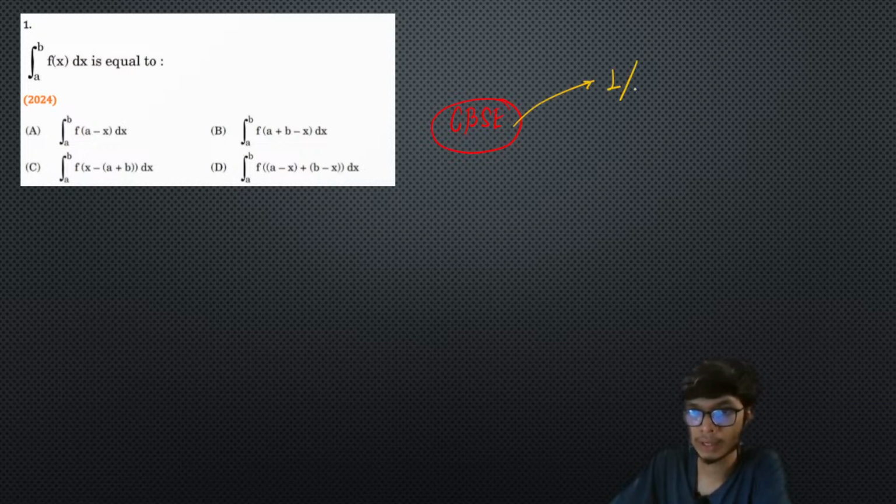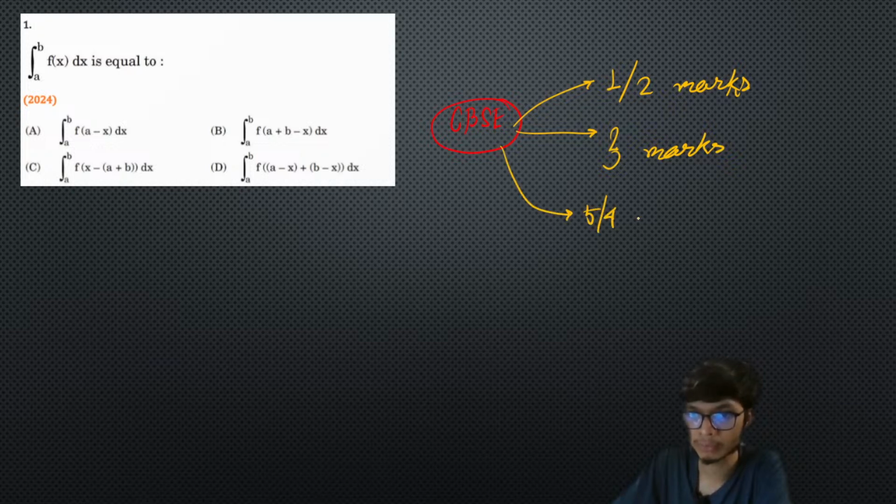You will have some 1 or 2 marks questions. Okay, they will be very short questions. Then you can expect to get some 3 marks questions, and the bigger one will be like either 5 or 4 marks problems. So this is how you will be having an 80 marks paper. I hope this is known to everyone, right?